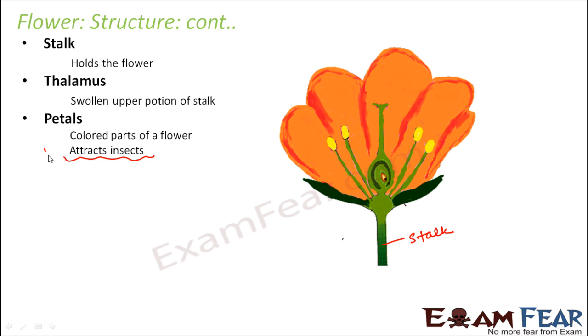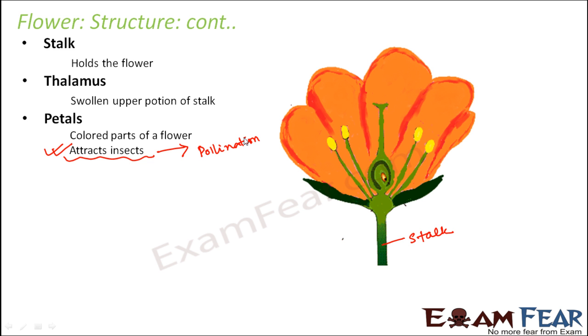Now why do plants or why do flowers want to attract insects? So we will discuss this when we talk about pollination. Now many of you would have known what is pollination, because this was there in your previous class as well, where I have already explained pollination, but yet again we'll cover this here.